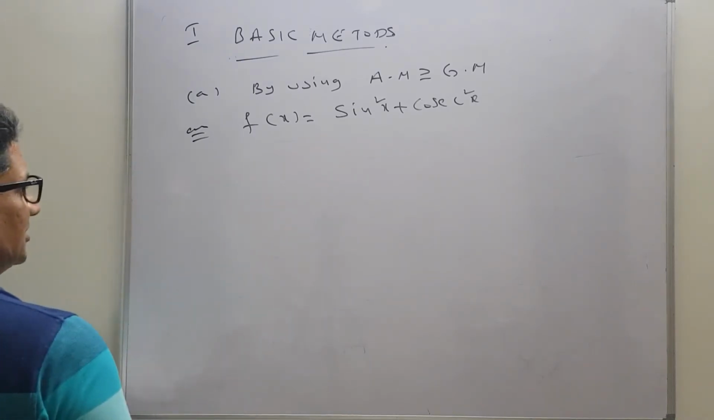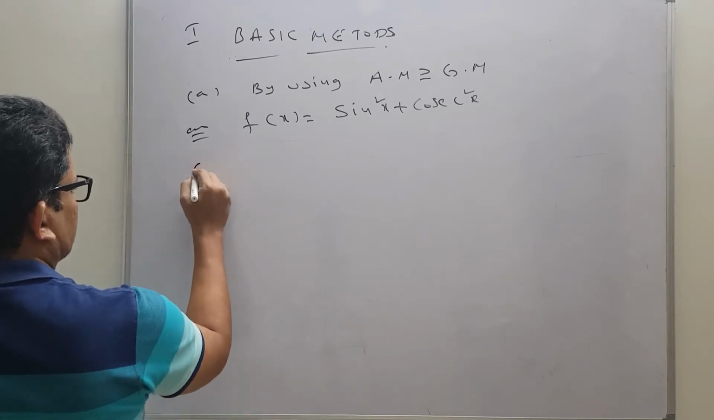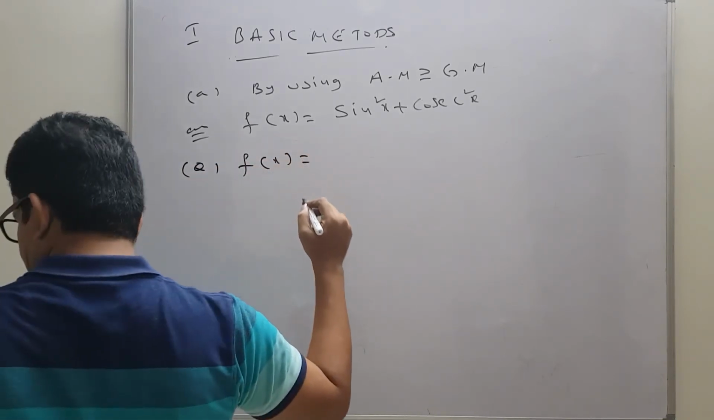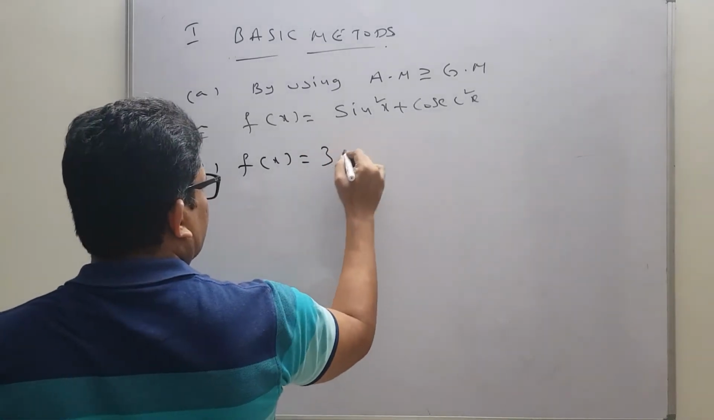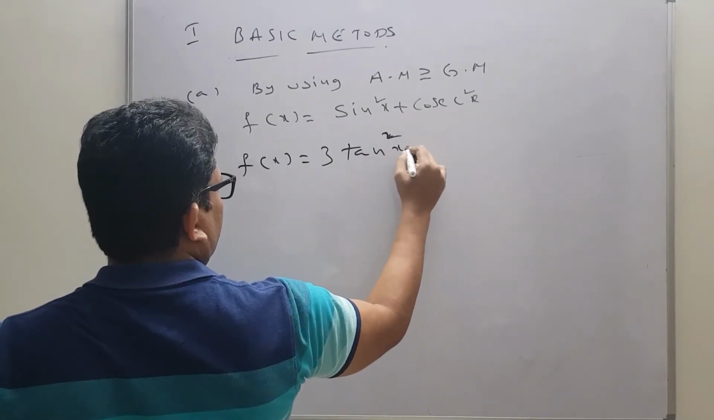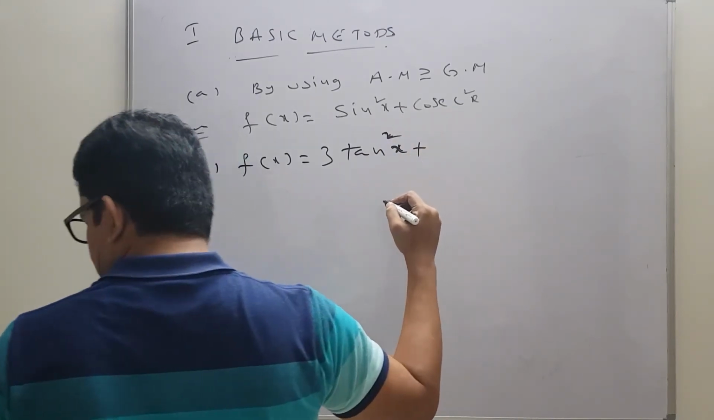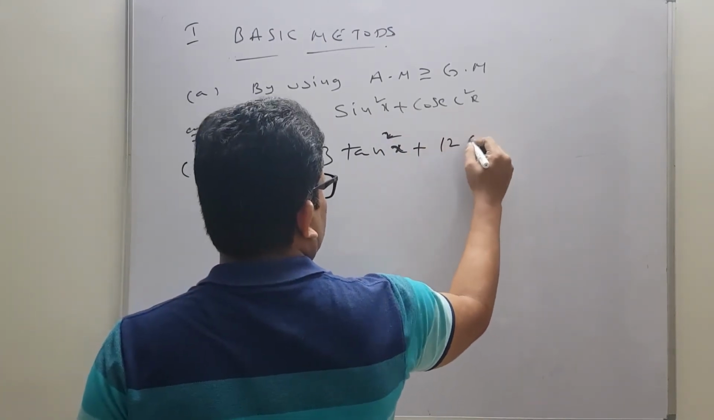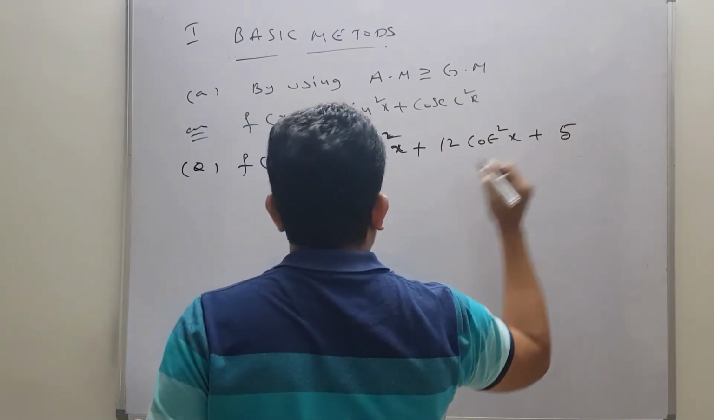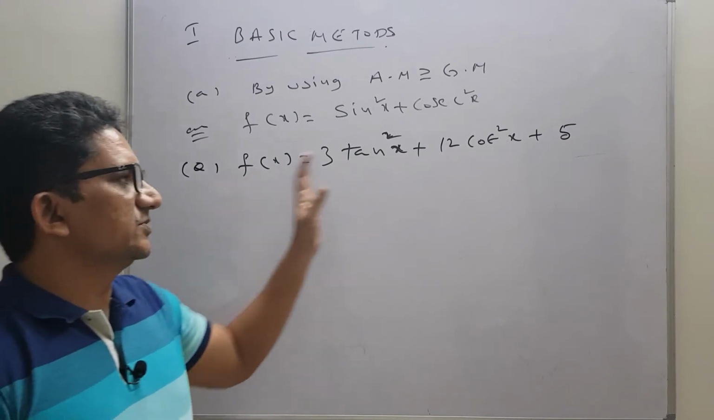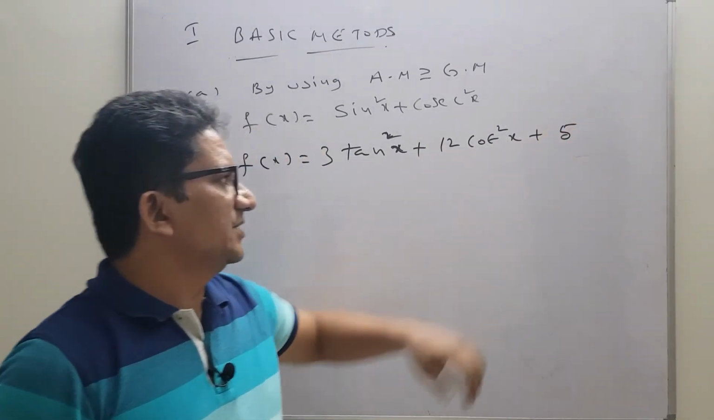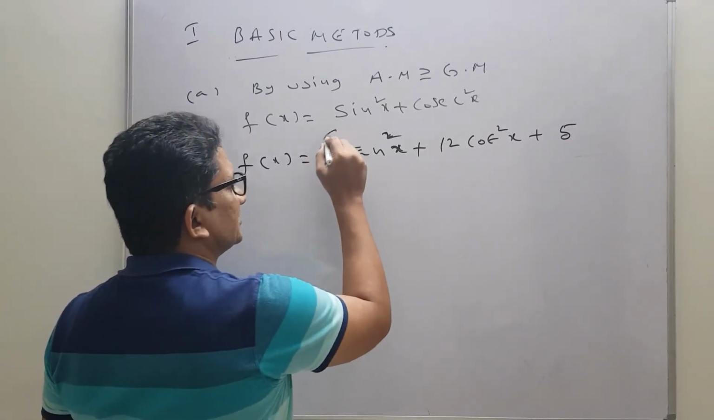Find the range of f of x equals 3 tan square x plus 12 cot square x plus 5. Students, similar type question only, but an extra constant is there. That means we will take up to here